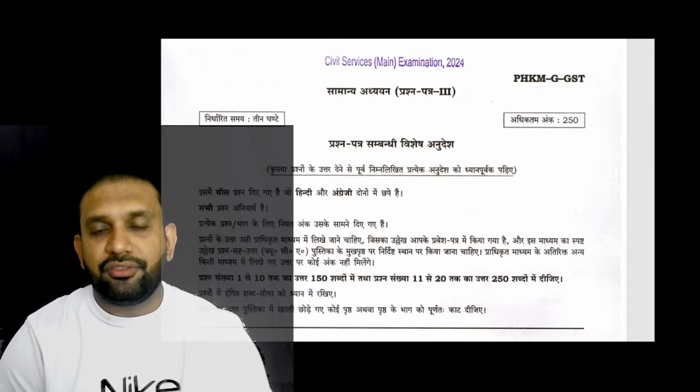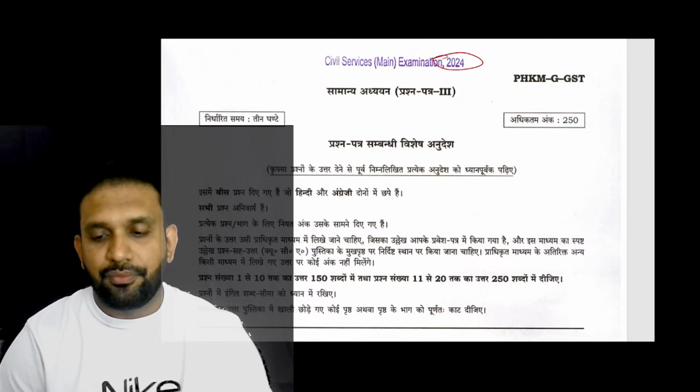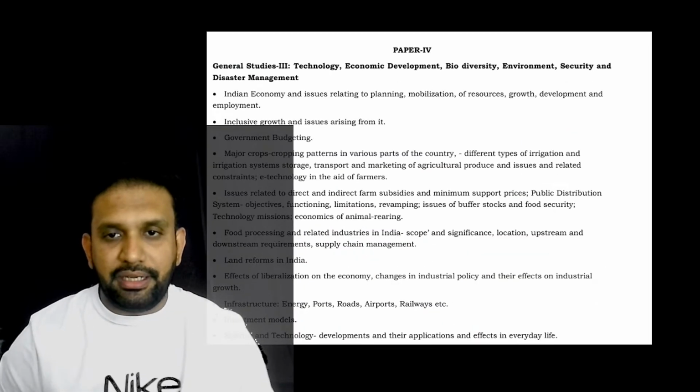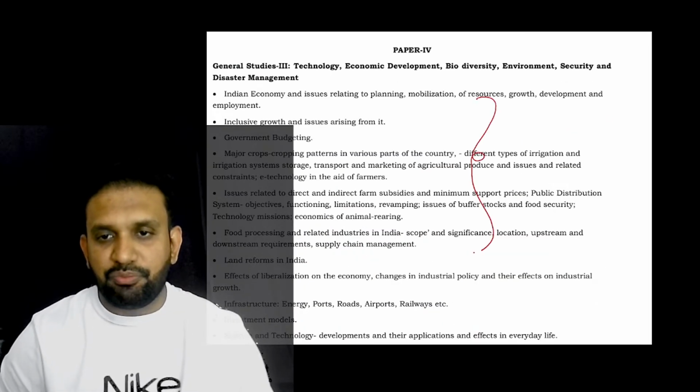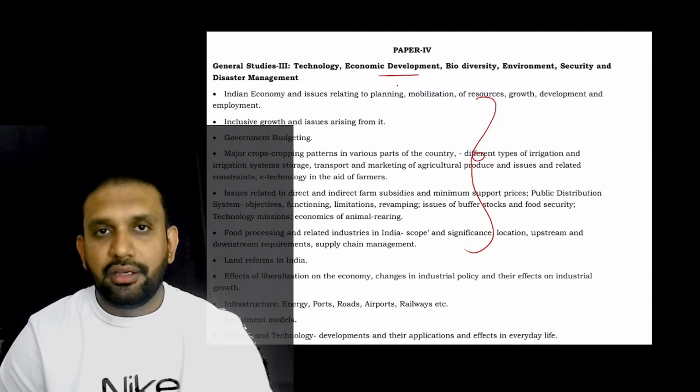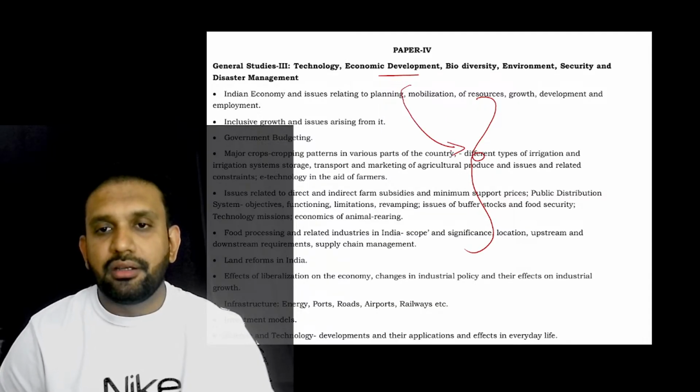Civil Service Mains Examination 2024 paper. So this is our complete economic syllabus. In GS paper 3, we are having economy. I am your economic faculty only, so that is my forte subject.